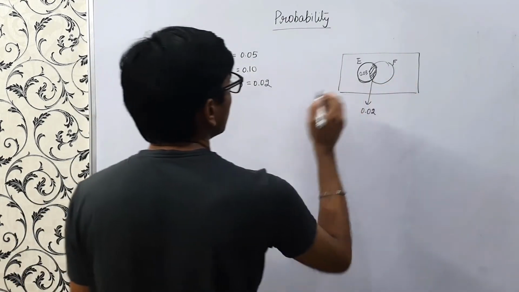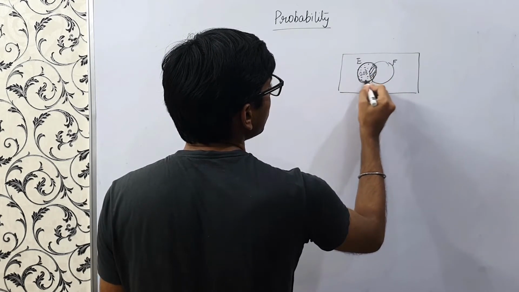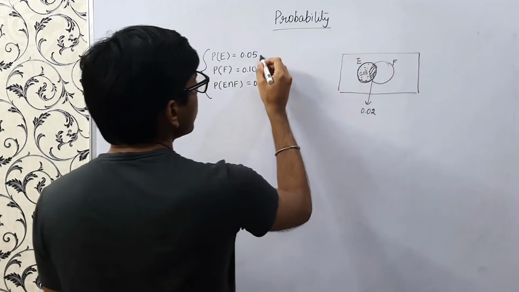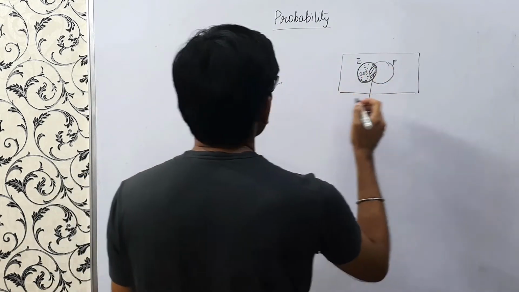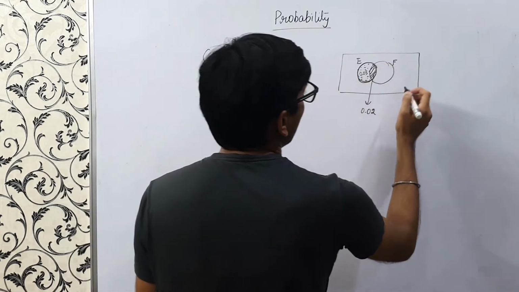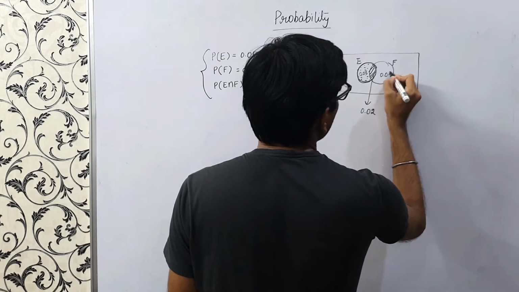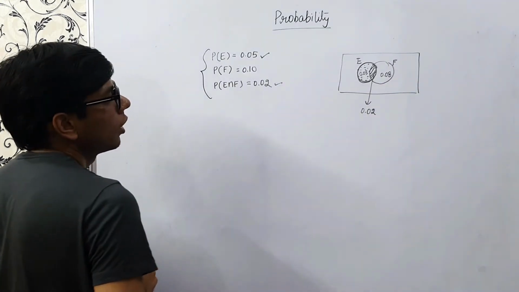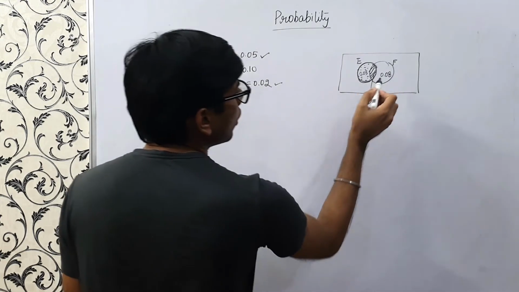And this dotted portion is nothing but 0.03, because combined E is 0.05, 0.02 goes to intersection, and this 0.03 is this dotted part. And F we have 0.10, so here it would be 0.08, right? So this is 0.03, this is 0.02, and this is 0.08.